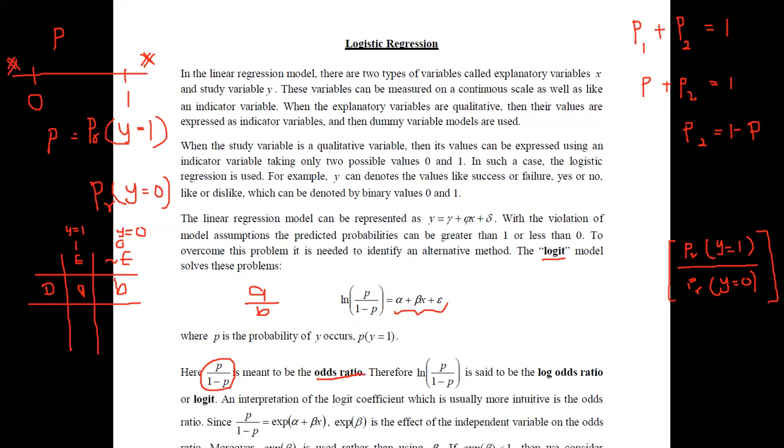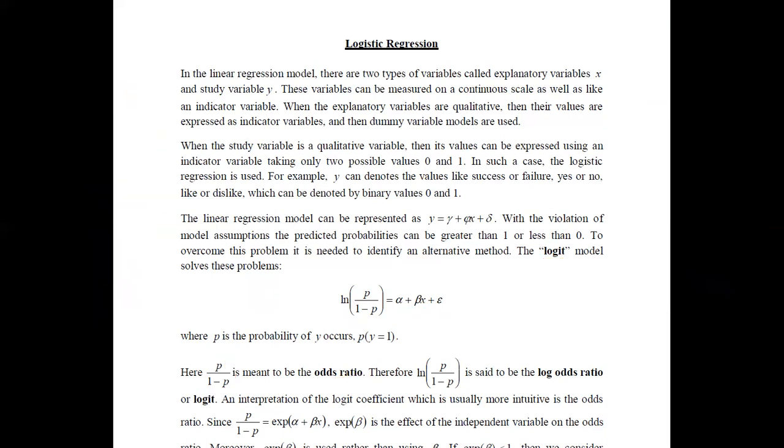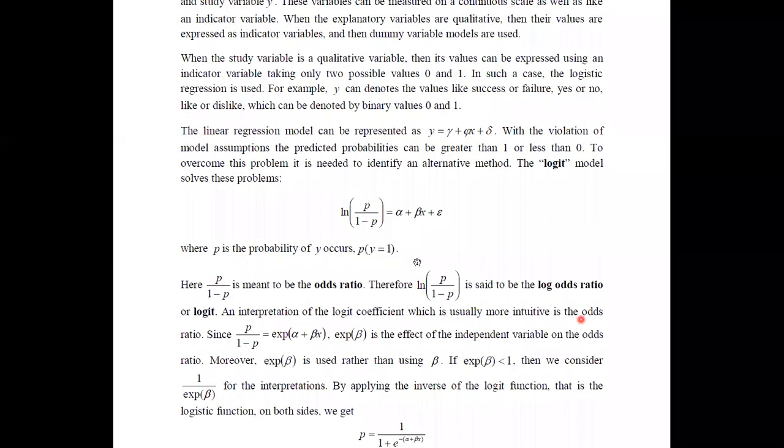But when we are making inferences about the odds ratio, rather than using the odds ratio as it is, we tend to use the natural logarithm of the odds ratio, for ease of calculation. Therefore, here we can see the quantity ln of p divided by 1 minus p can now be considered the log of the odds ratio.